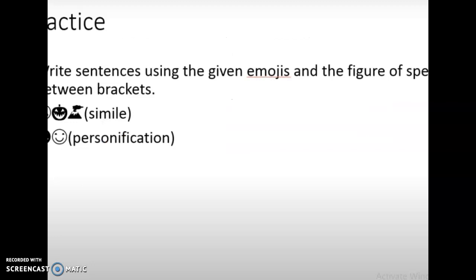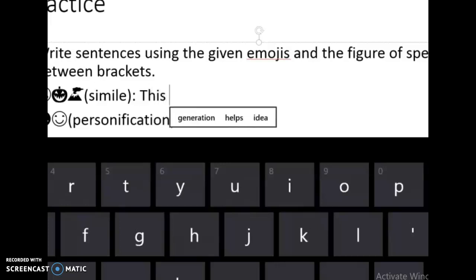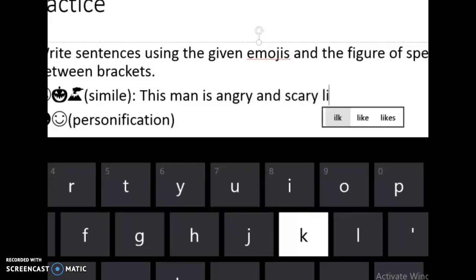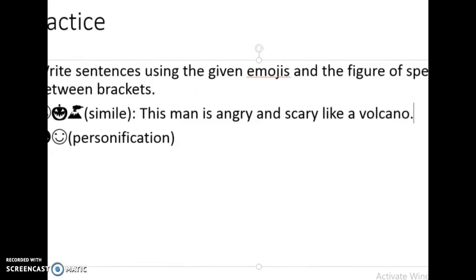Now you have to change the emojis into a sentence using the figure of speech in brackets. For example, I have this face, angry, another face which is scary, and a volcano, and I want you to use simile. We will get different sentences, not all of us will write the same sentence. So this man, for example, is angry and scary like a volcano, because the volcano is dangerous, it's angry. So I used simile, I compared the man to the volcano using like.